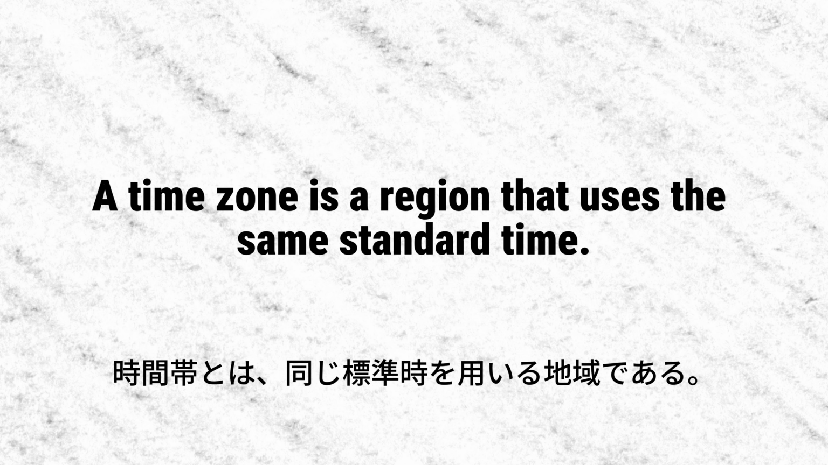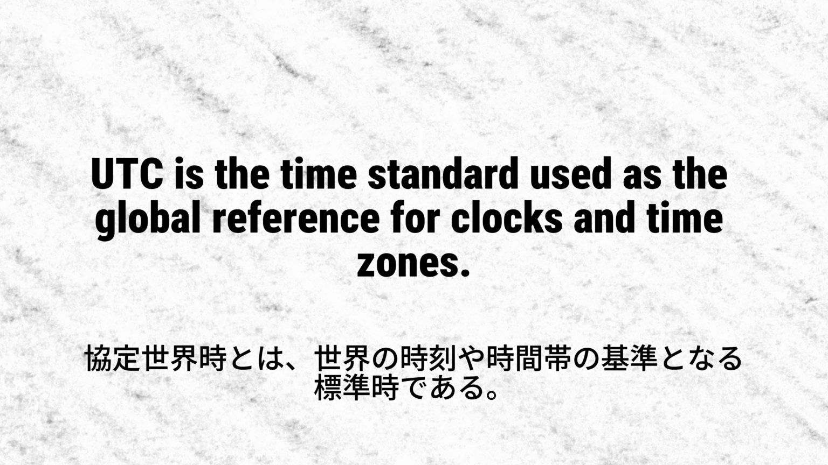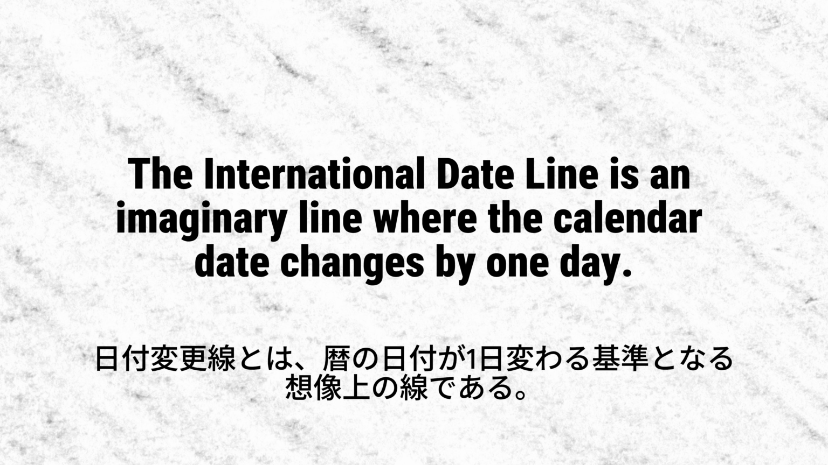A time zone is a region that uses the same standard time. UTC is the time standard used as the global reference for clocks and time zones. The International Date Line is an imaginary line where the calendar date changes by 1 day.